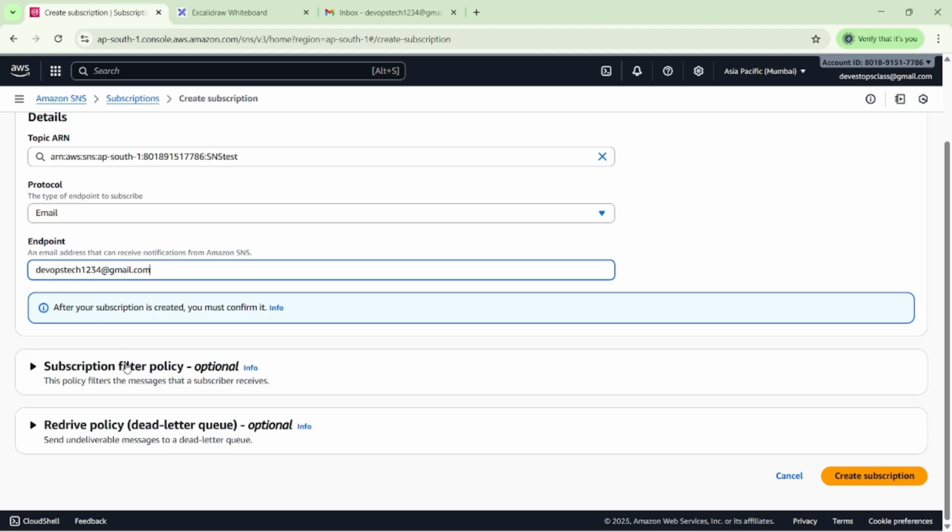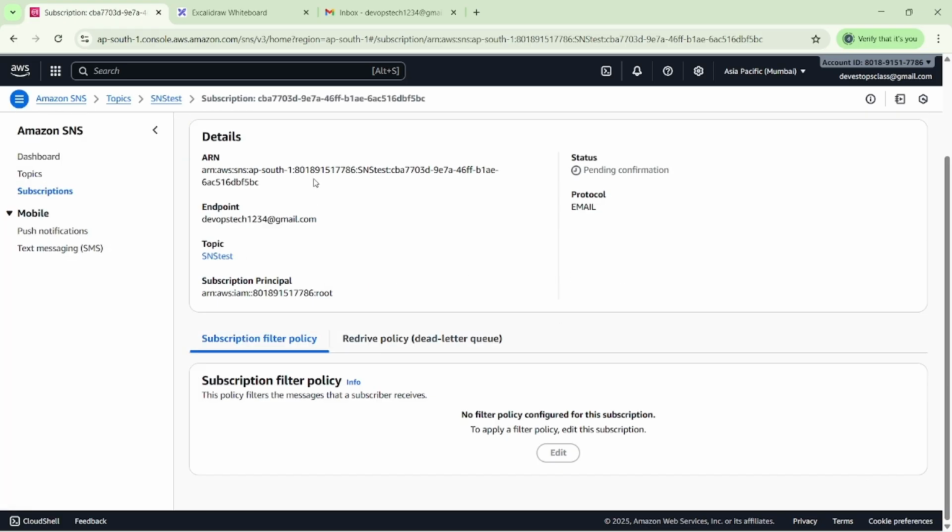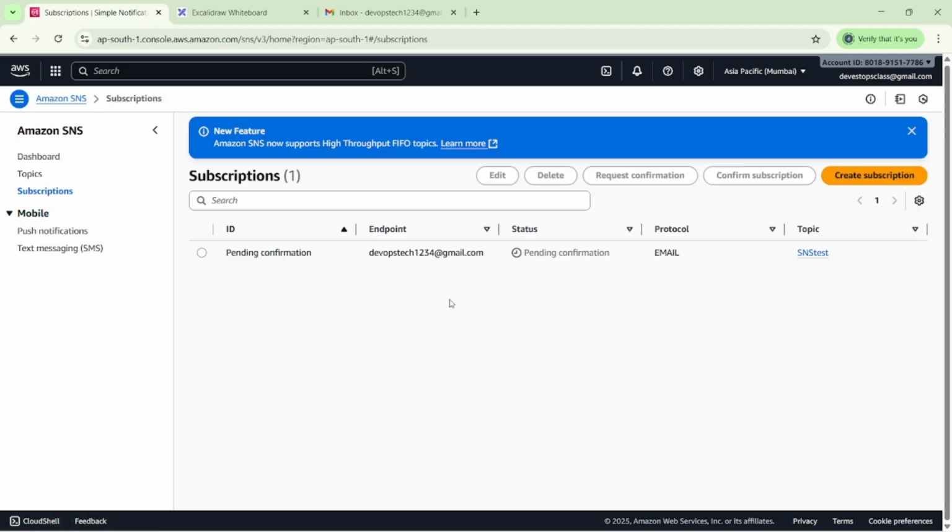Then we have the options: subscription filter policy, and redrive policy also. These are optional, so I'm not going to select anything here. Then we have to click on create subscription. You can see it will take some time. You can see the pending confirmation is there.